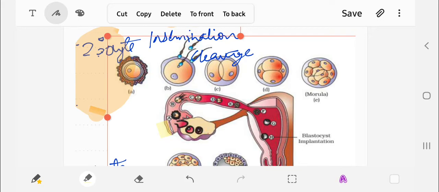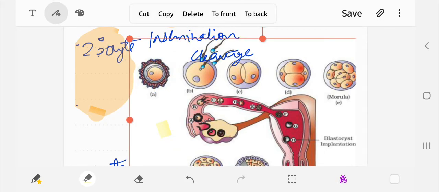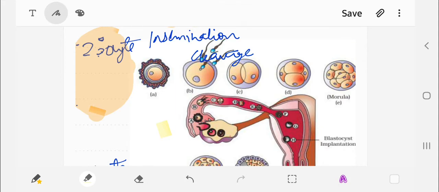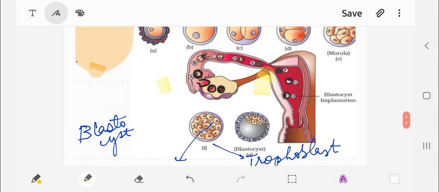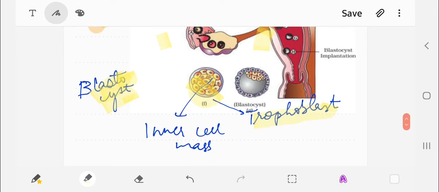The 16-cell stage is known as your morula, which is at the end of the fallopian tube, and then it will divide into 32, 64, that is your blastocyst, which will develop into 2 layers: the trophoblast, the outer layer, and the inner cell mass, the inner layer.